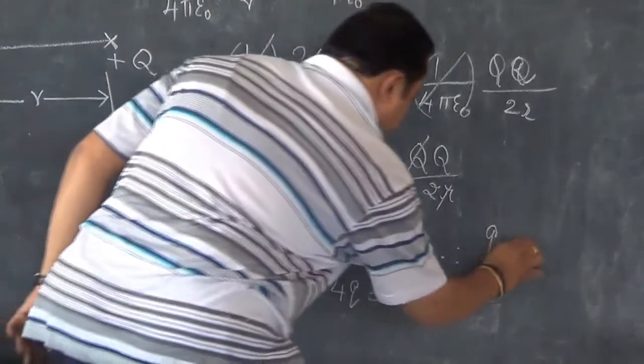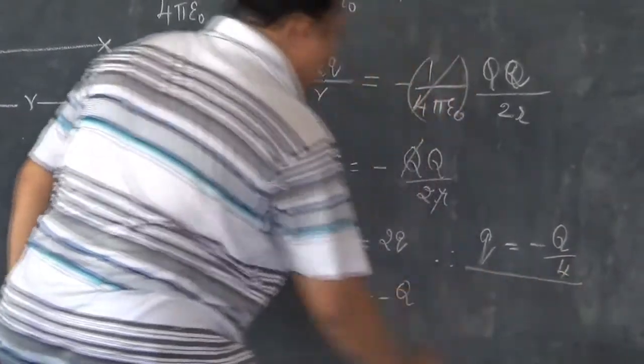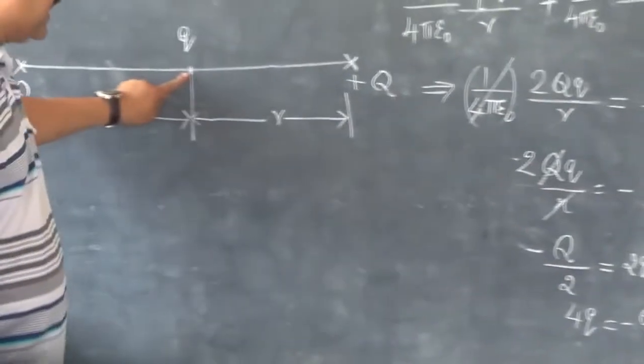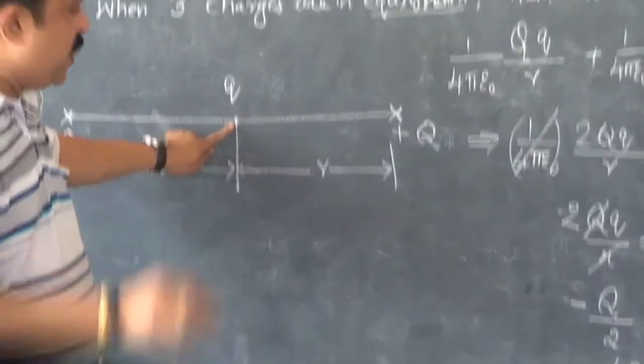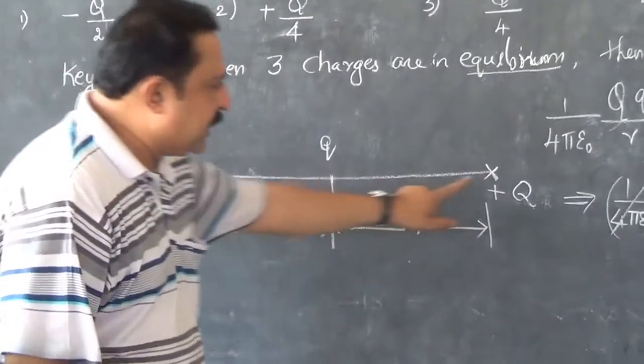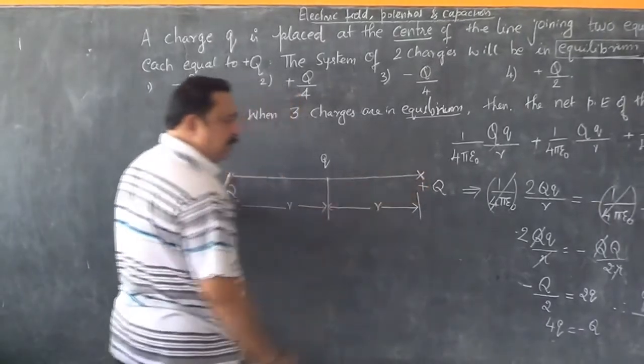Therefore Q equals minus q divided by 4. If I keep a charge at the center whose numerical value is the negative of 1/4 of either charge at the ends, then the three charges will be in equilibrium.